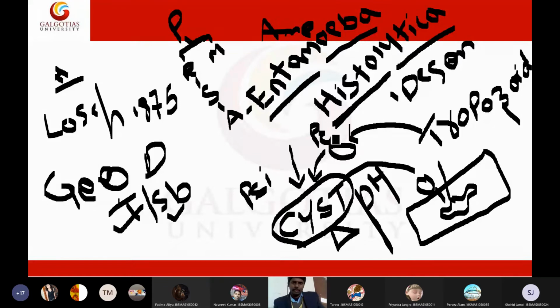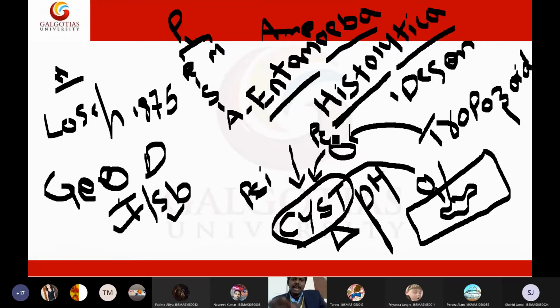I will also discuss one more thing, and then I will move on to the morphology of amoeba. The last and final is habitat. What is the natural habitat for our Entamoeba histolytica? In virology we said target location or target organ. Instead of saying target organ, in parasitology we will say location or habitat. Usually, our Entamoeba histolytica will be present in the mucosa and submucosa of the large intestine.